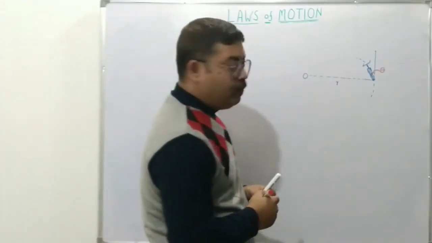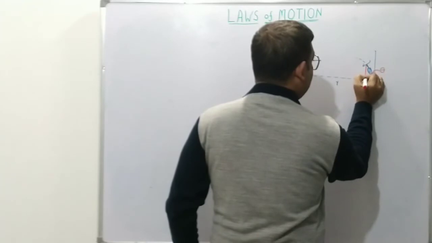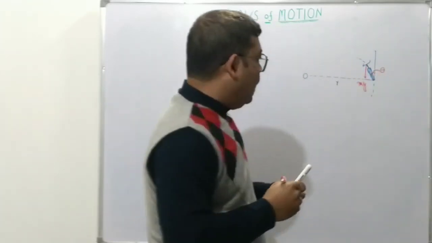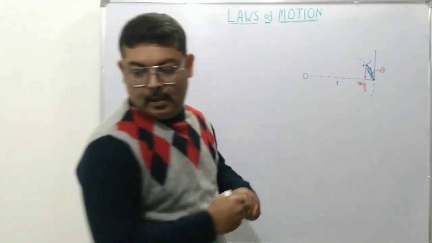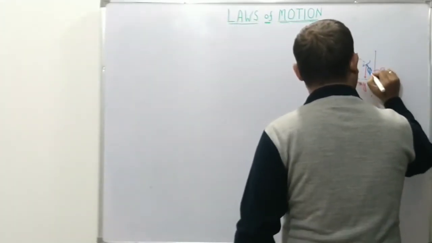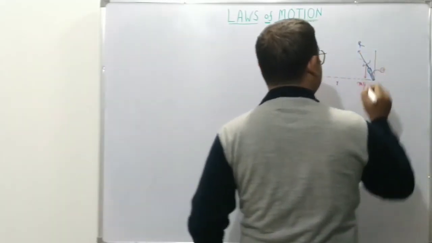So what are the different forces acting on the cyclist? Here there will be the weight mg, and there will be a normal reaction. Since the cycle is angled now, the normal reaction will be in this direction.